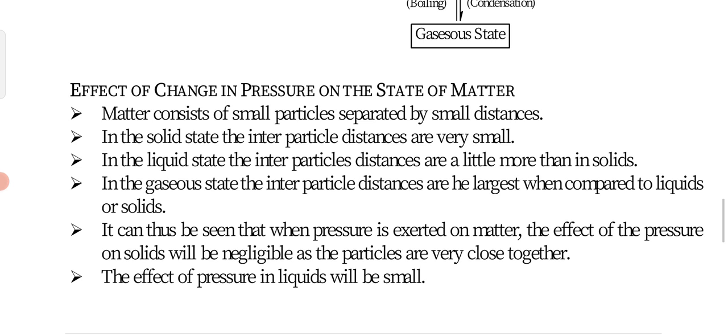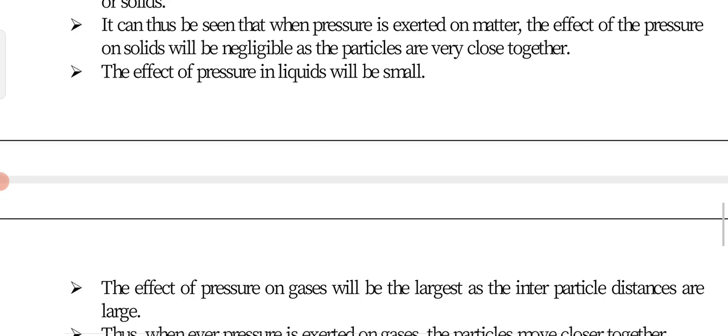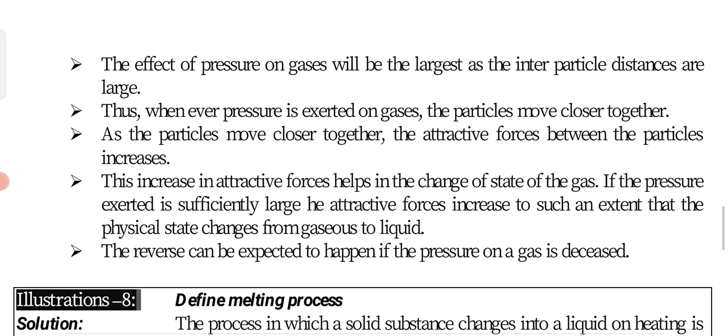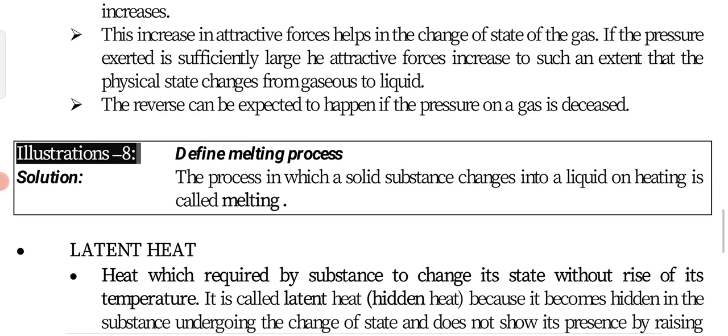In the gaseous state, as the gaseous particles are highly compressible in nature, if we compress them, the particles come close to each other and are converted to the liquid state. So by this way, by giving pressure, we can change the state of matter. Some points are already written here that we have already discussed.